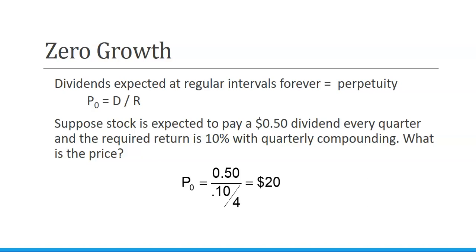Suppose a stock is expected to pay a 50-cent dividend every quarter, and our required rate of return is 10% with quarterly compounding. Then what is our price? So our dividend is 50 cents, and our required rate of return is 10% divided by 4 for the quarterly compounding. That gives us a stock price of $20, or today's value.